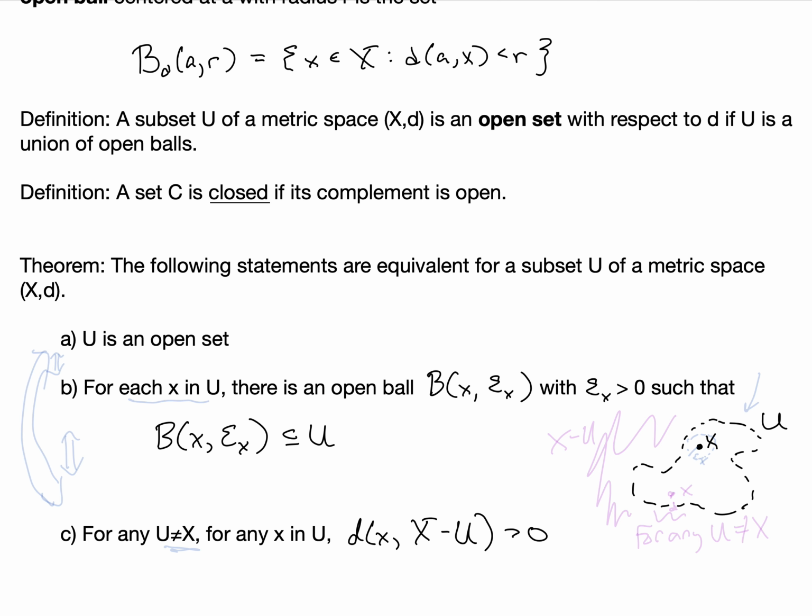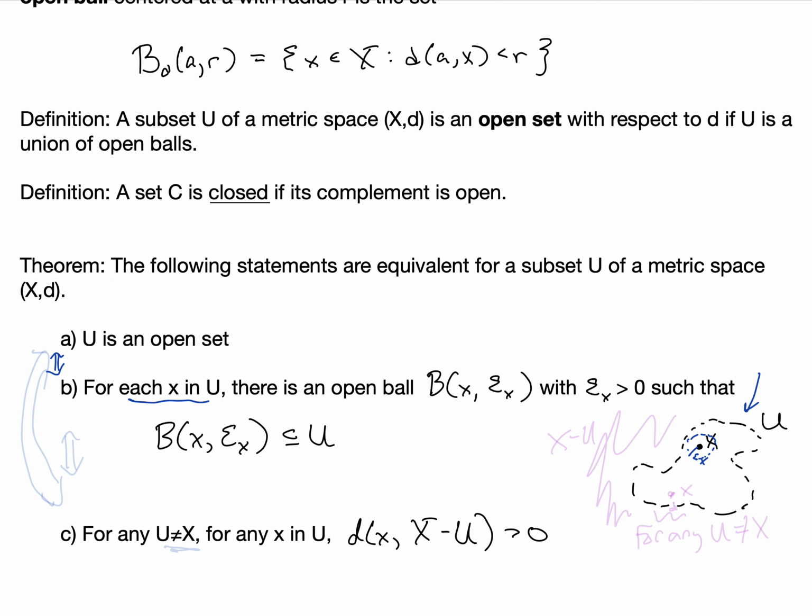Part 2, for any x in the set U, there is an open ball centered at x with radius epsilon sub x such that that open ball is completely contained in the set U. So these statements are equivalent. In other words, if this is true for every x in the set, then U is open. And if U is open, then that would be true for every x in the set.